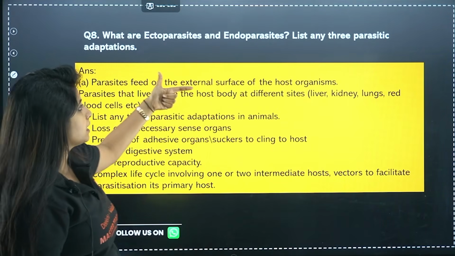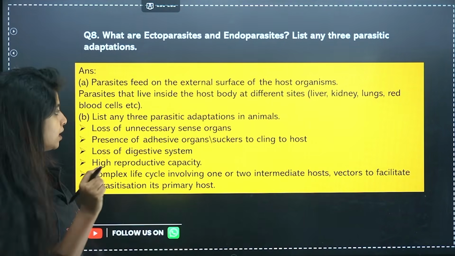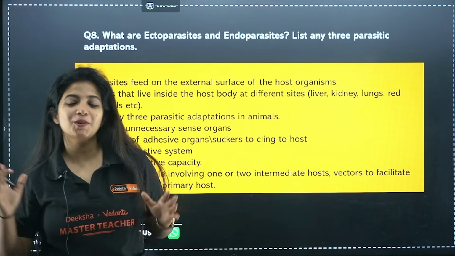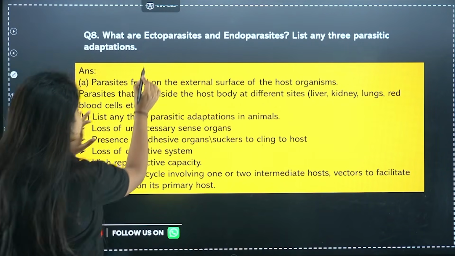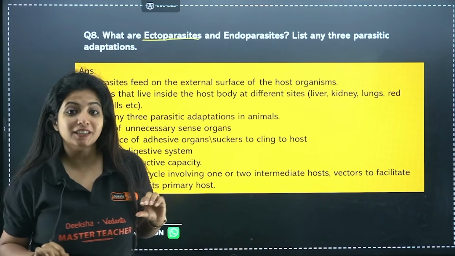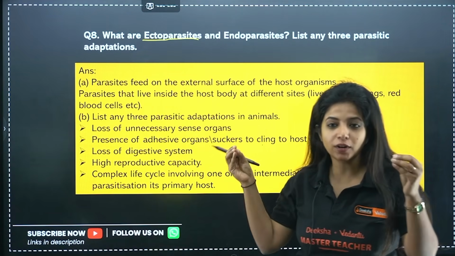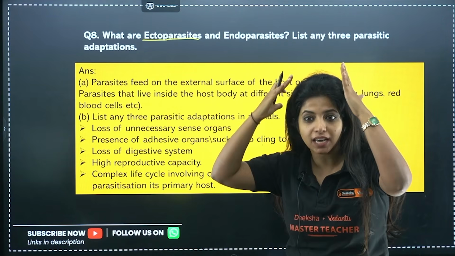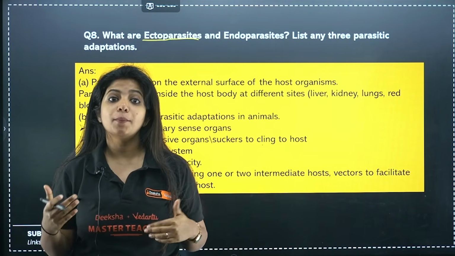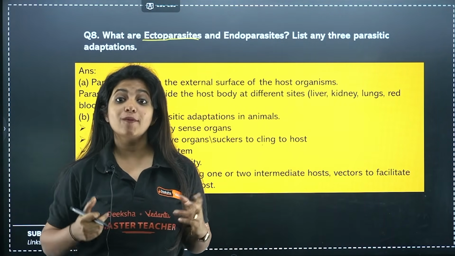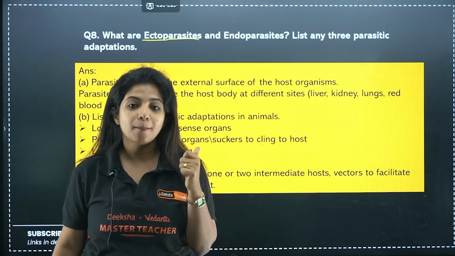Now, what are ectoparasites and what are endoparasites, and list any three parasitic adaptations. Okay, so we were at this question. What do you mean by ectoparasite, my dear children? A parasite which lives on the surface of the host. For example, you might have seen lice on the head, right? Hair lice do not go deep inside our body, right? They just stay on the surface. Similarly, you have ticks on the body of dogs, right? And you have copepods, we just discussed, they are there on the surface of marine fishes.